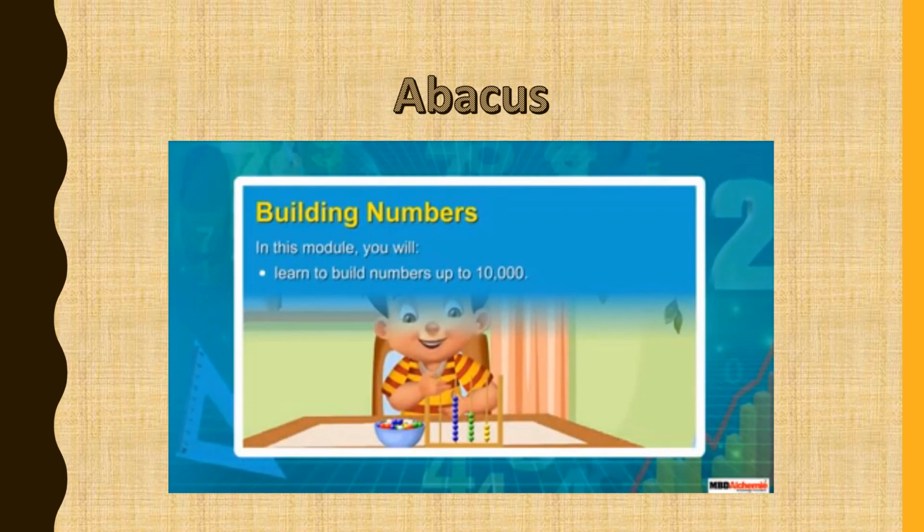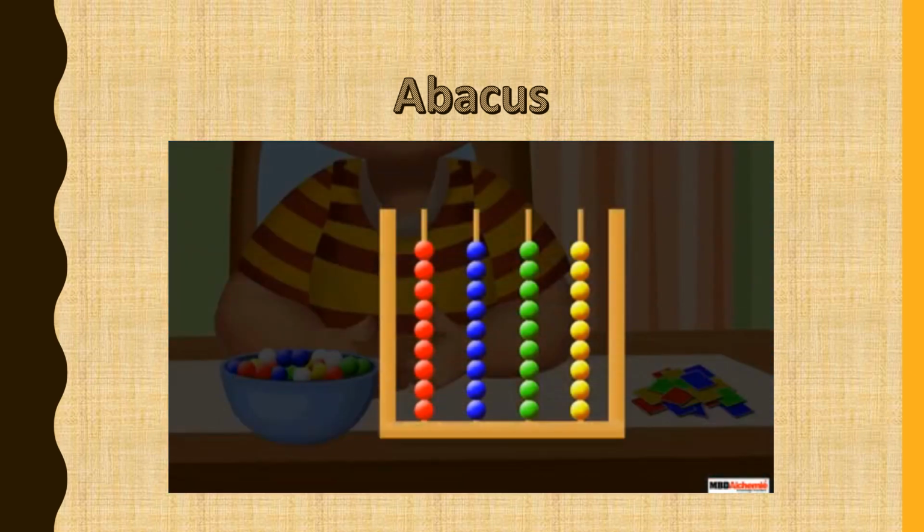Building numbers. In this module, you will learn to build numbers up to 10,000. This is an abacus. It has 4 spikes. Here, the rightmost spike represents the ones place. The second spike from the right represents the tens place. The third spike from the right represents the hundreds place. And the leftmost spike represents the thousands place.